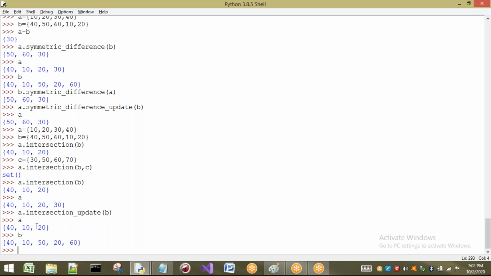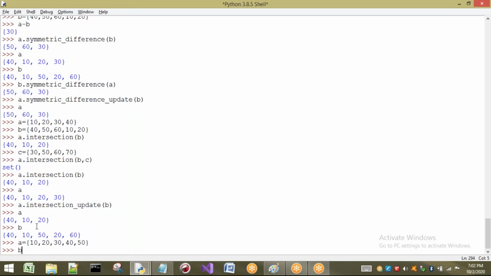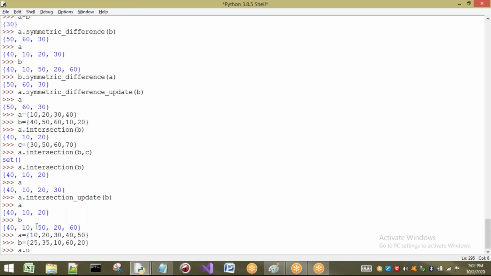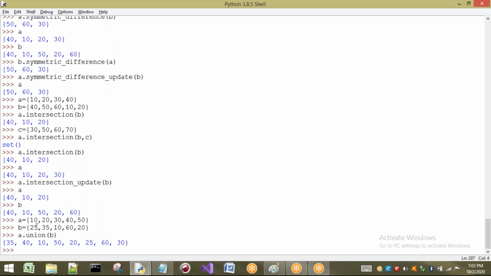What about union? Last one, let us see union. Two more are there, let us complete it. A equal to set of elements, I am going to take 10, 20, 30, 40, 50. Some 5 elements I have taken, and B also I am going to take some more elements like 25, 35, 10, 60, some different values. So I want to apply union on these two, A dot union of B. See what happens.